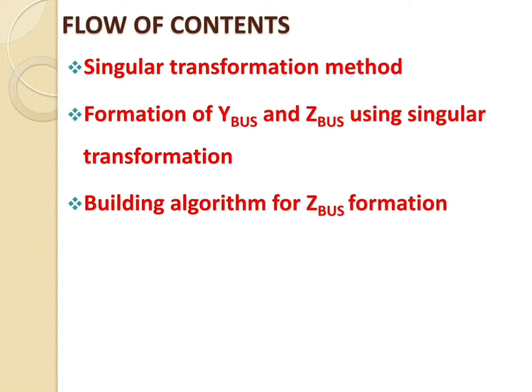First one, that is the bus admittance matrix, then bus impedance matrix, then branch admittance matrix, then branch impedance matrix, loop impedance matrix, and last one, that is the loop admittance matrix. And with the help of one example we have already discussed those 6 categories. So today I will start with the flow of the contents: first, the singular transformation method. Second, the formation of Y bus and Z bus using singular transformation, and last, the building algorithm for Z bus formation.